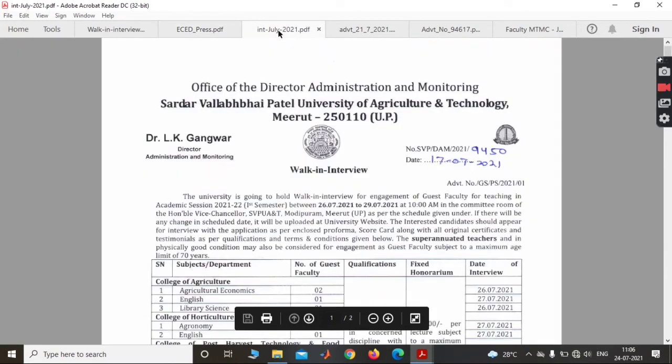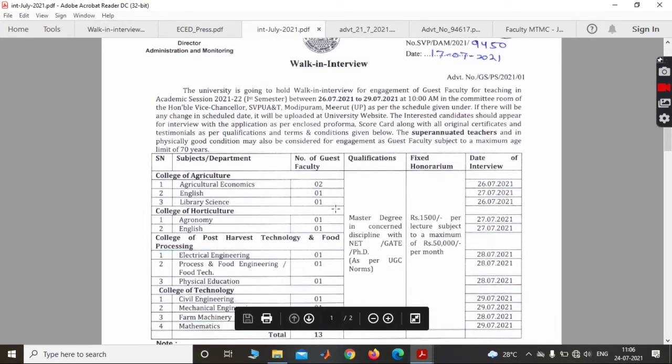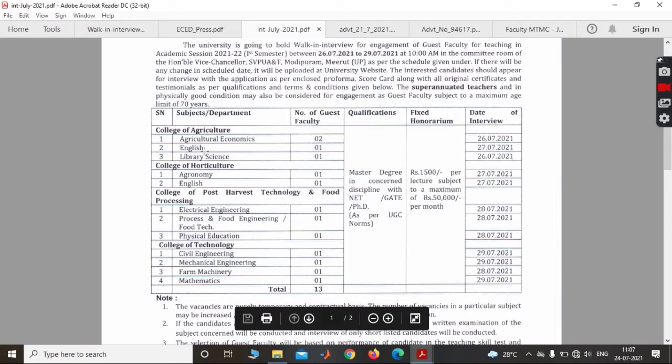Now coming to the next college's notification, Sardar Vallabhbhai Patel University of Agriculture and Technology. This is also a walk-in interview. The notification came on 17 July 2021. The available departments are agriculture, English, library science, agronomy, electrical engineering, food processing, physical education, civil engineering, mechanical engineering, farm machinery and mathematics. Here are the corresponding vacancies, total number of vacancies 13. Here are the qualifications, the fixed amount and the date of interview. Each department has a different date, so just see their notifications.